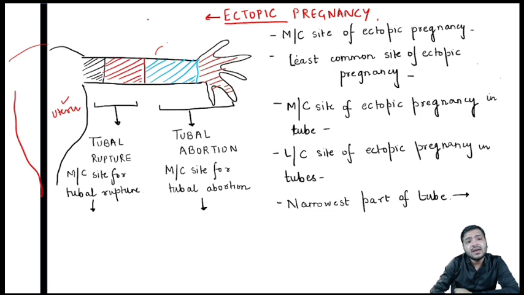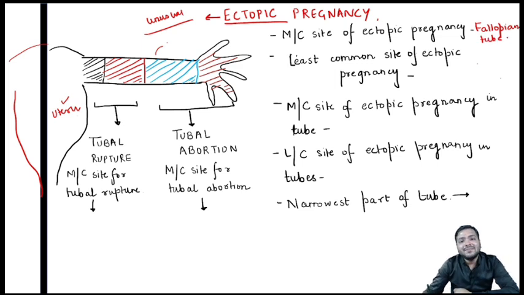Ectopic means unusual, which is not present at its original site or location. It is occurring somewhere outside it, unusual. So the very first question, the most common site of ectopic pregnancy? Yes, it is the fallopian tube.